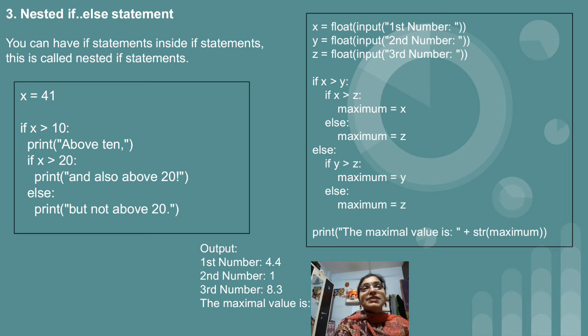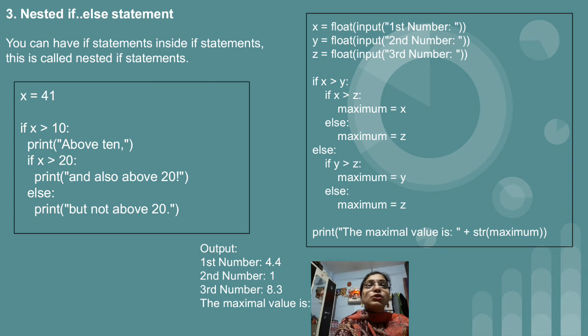Visually we can analyze the answer. Definitely the highest number is 8.3, so this should be our answer. Now we will see the execution. x greater than y. What is the value of x? 4.1 greater than 1, condition true. Then we come inside the second condition. 4.1 greater than z. What is the value of z? 8.3. So the condition is false.